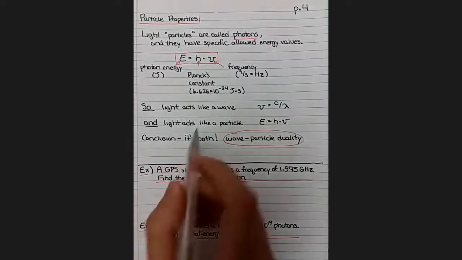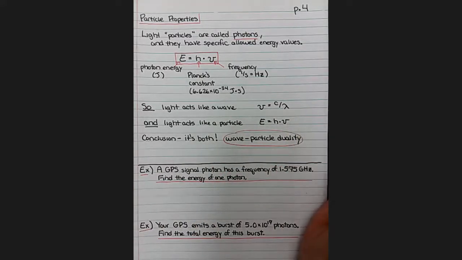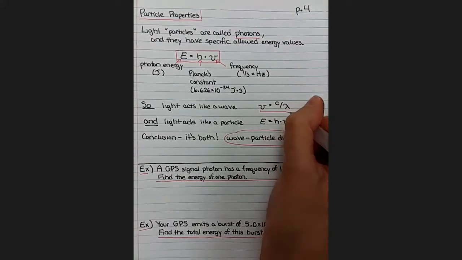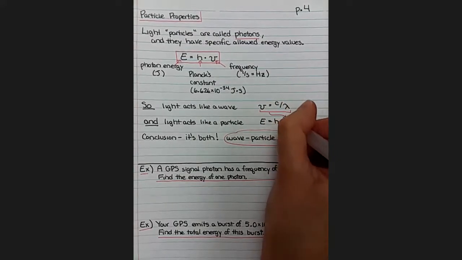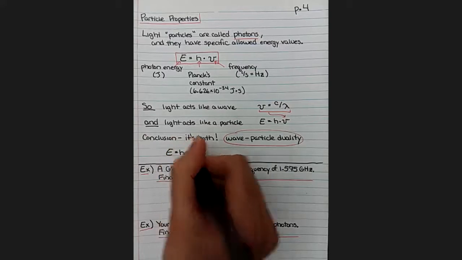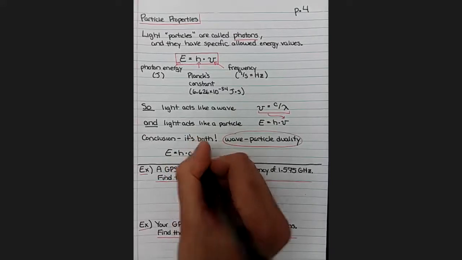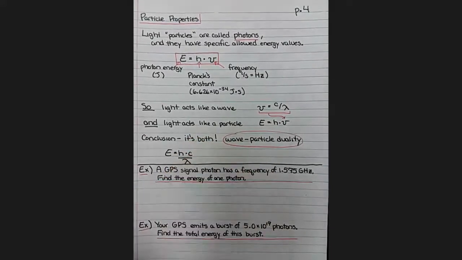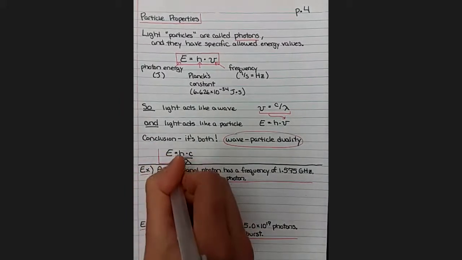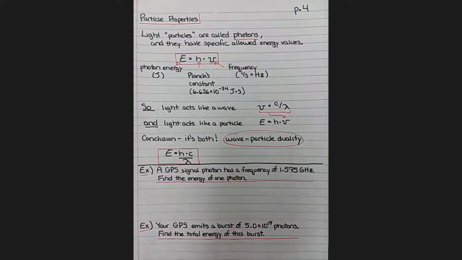So if light is both a wave and a particle, then we should be able to use both of these formulas to describe it. We can substitute this formula in for nu, and that gives us E equals Planck's constant times c over lambda. So E equals h times c over lambda. That's our most useful way of calculating the energy of light. We can calculate it based on the frequency or based on the wavelength. So let's make sure we're familiar with how to use that.